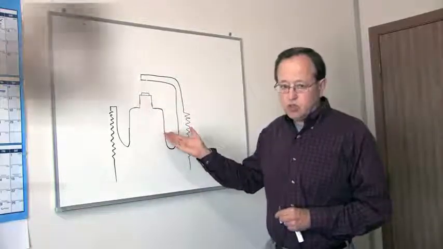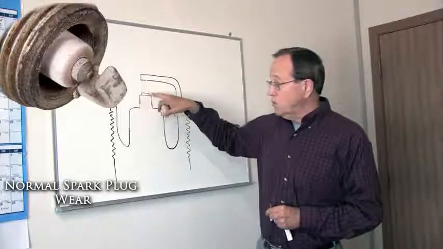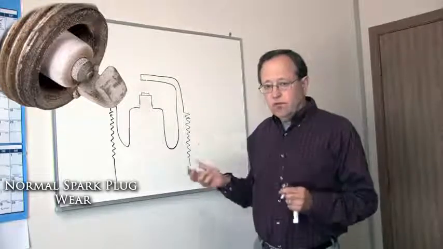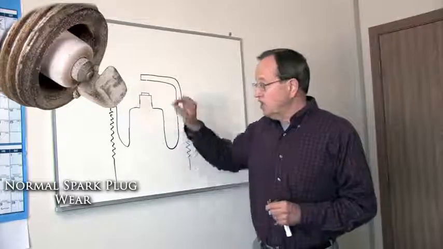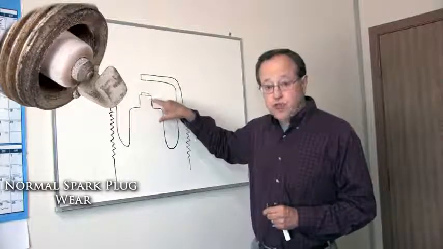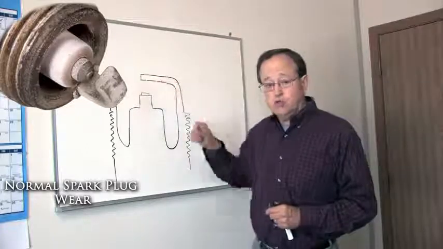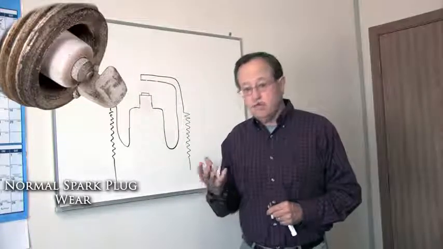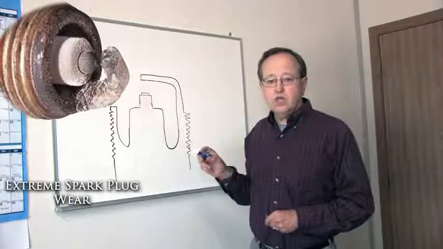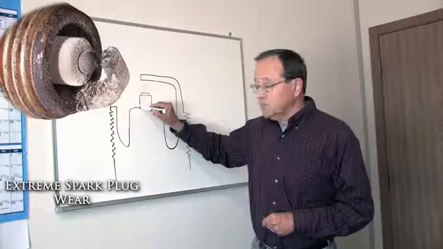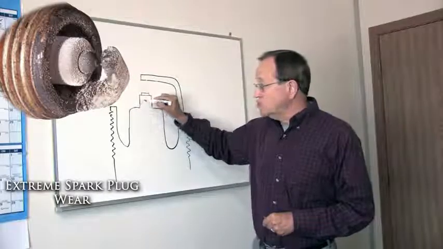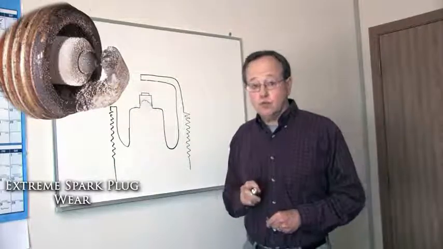When you look at a normal spark plug, what you see is the central electrode with its piece of platinum on the top, designed to work with the ground electrode. The voltage that it takes to fire this spark plug is a direct function of how these particular parts are shaped. You need these sharp edges to minimize the required voltage to fire the spark plug. In this particular case, we found that the platinum tip is mostly missing. Because the platinum tip isn't there to protect the central electrode, the central electrode is badly rounded off.